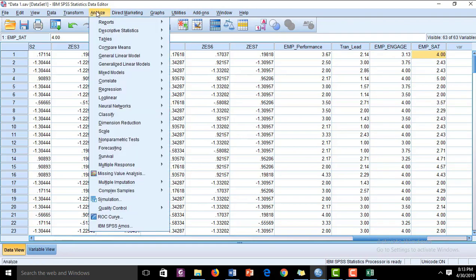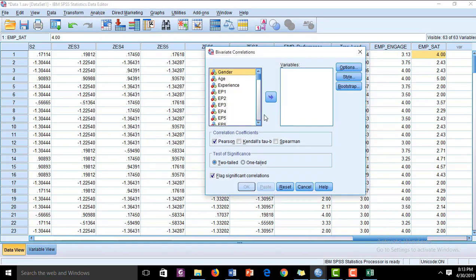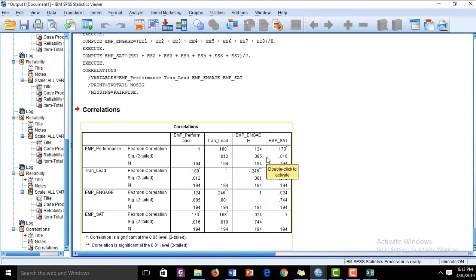So go to analysis, and you have to go to correlate, bivariate, and transfer these 4 variables to the variable box. The check is already on Pearson, so we are going to calculate the Pearson correlation for this. Flag significant correlations should also be selected, and OK. And here we can see the correlation matrix for these 4 variables.